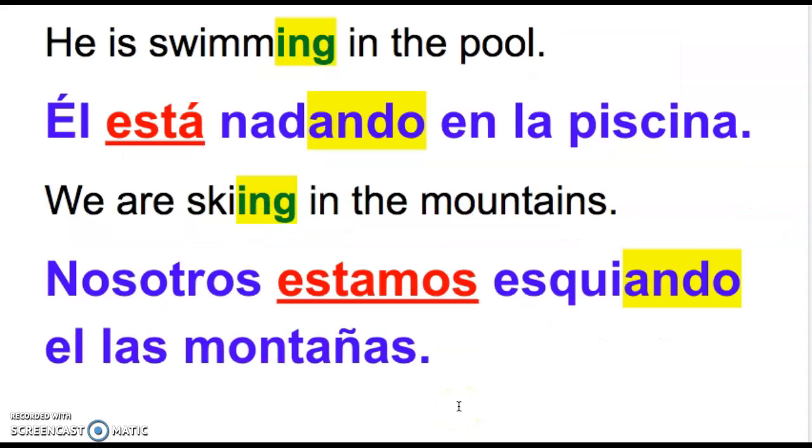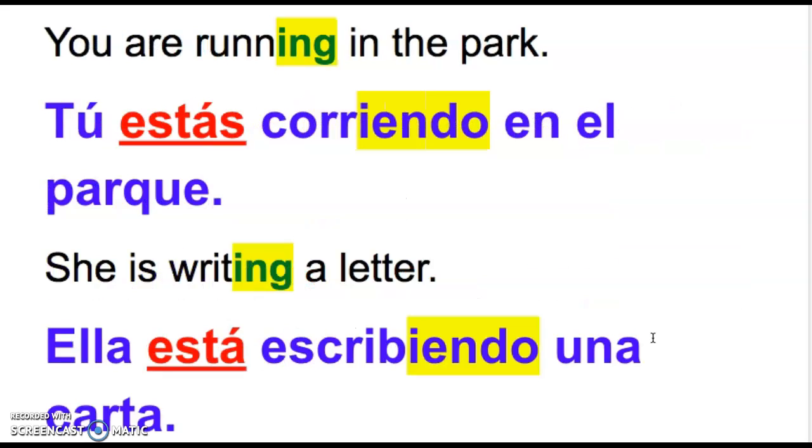So this is what it would look like. He is swimming in the pool. Él está, so there's my is, nadando, there's my ing, en la piscina. We are skiing in the mountains. Nosotros estamos, this is my R for we, esquiando. Okay, so I do A-N-D-O for these 2 verbs because they're both AR verbs. You are running in the park. Tú estás corriendo. Okay, so because correr is an ER verb, that's why I'm using I-E-N-D-O. And we've got the you are, tú estás.